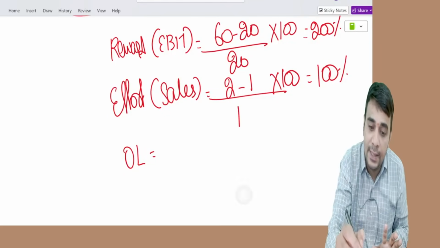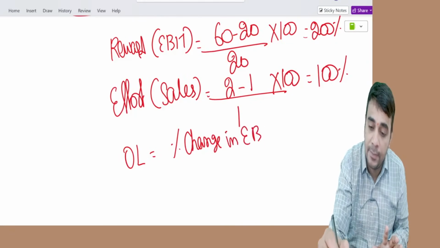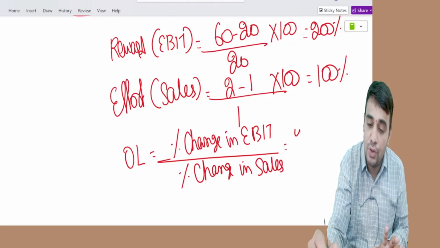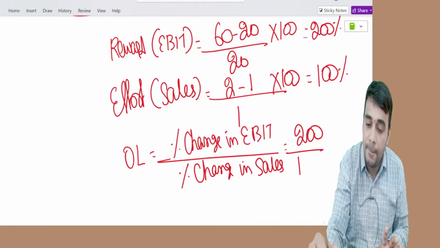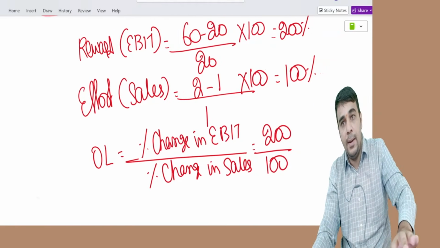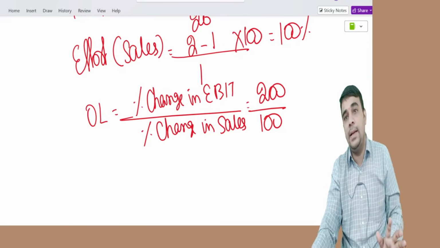So operating leverage is percentage change in EBIT by percentage change in sales. 200 by 100, two times, is the operating leverage.